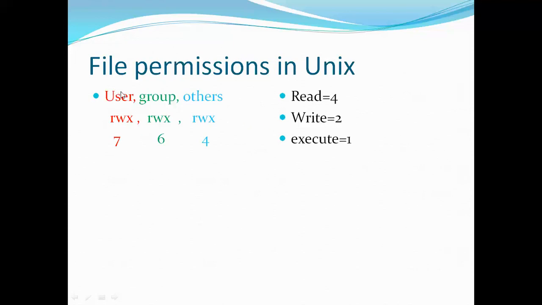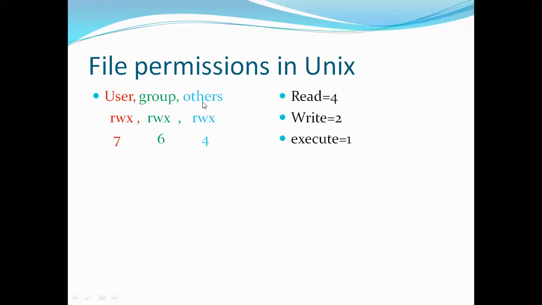The next category of people is group. Group means people who are related to the owner. The user can give permissions to the group based on his wish. Imagine he gave only read and write permission for the group of people that he knows. Then the permissions for the group will be only read and write. X will not be there. Instead of X, it will be just an underscore. So read, write, underscore. Read write means 4 plus 2, that is 6.